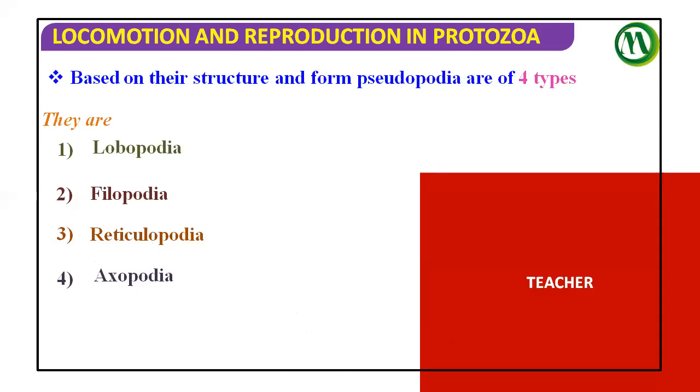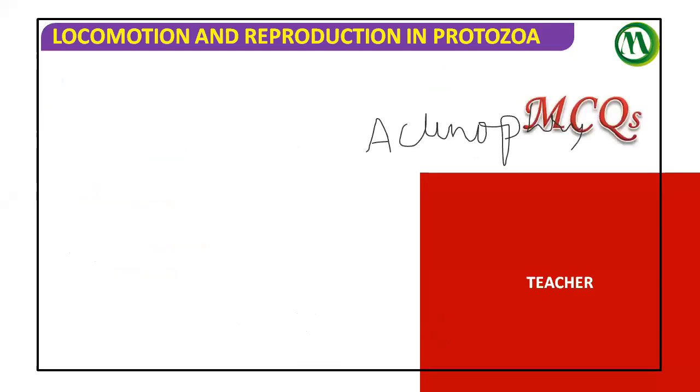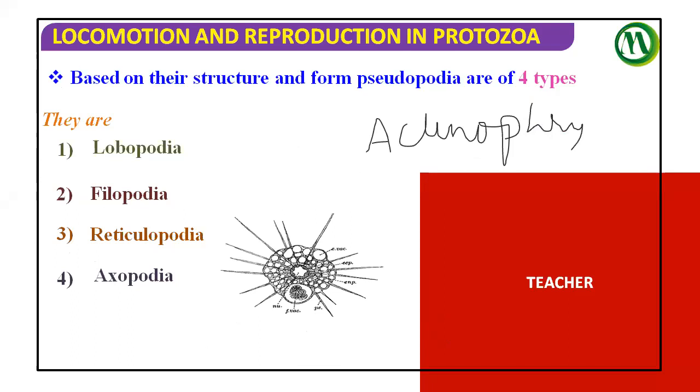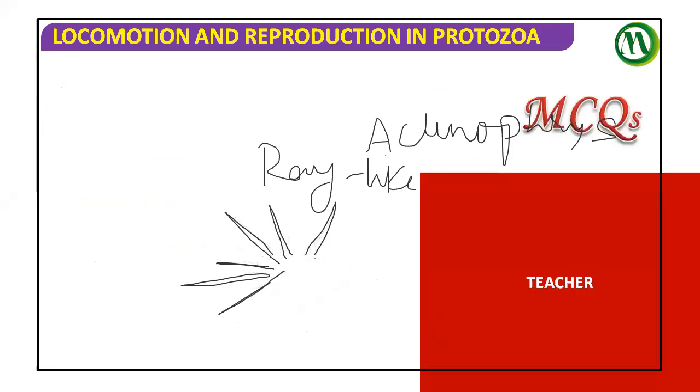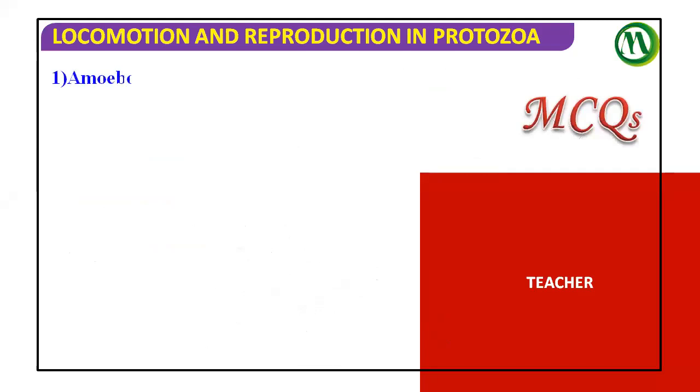Net-like pseudopodia. Next, in case of axopodia, Actinophrys is one of the examples. Let us see the diagram. You see, this is the Actinophrys, with sun ray-like pseudopodia. See how the pseudopodia are present, ray-like. Okay, we'll go over some questions and then make some notes on these four types of pseudopodia.